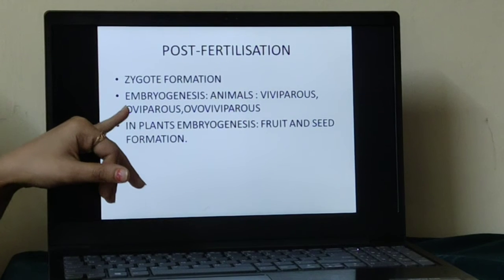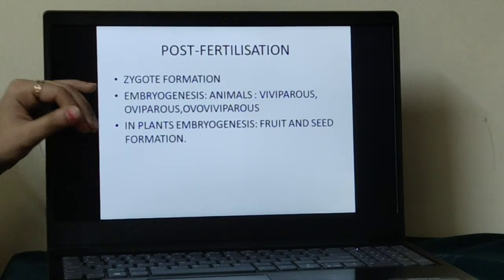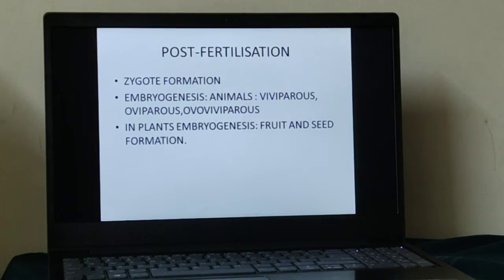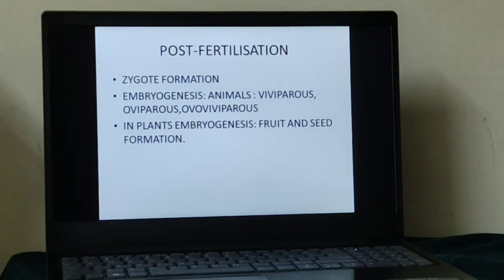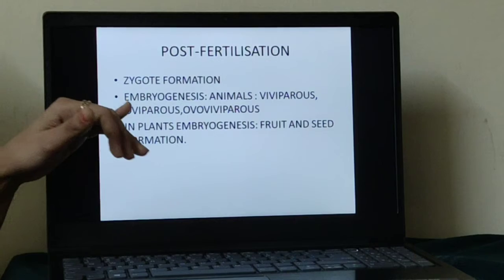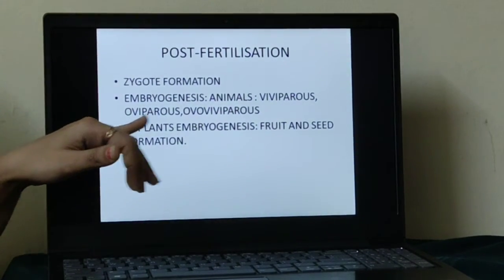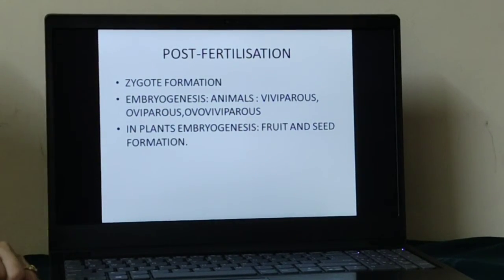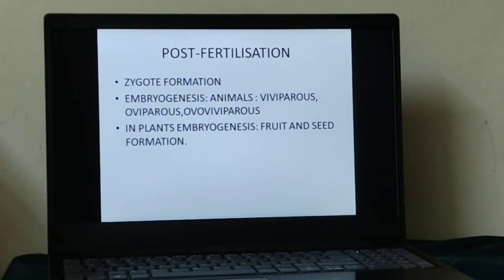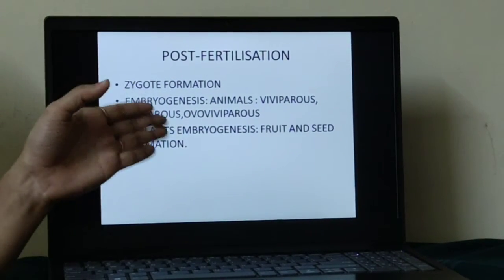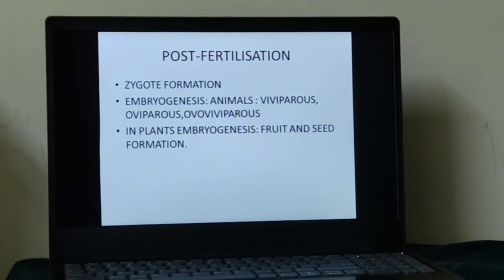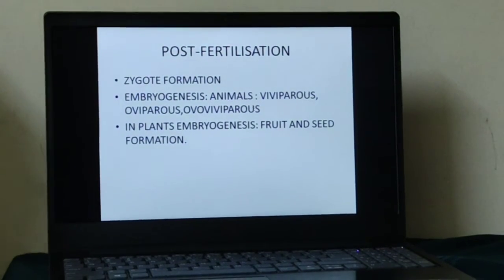Oviparous means which lay eggs, and from the eggs the young ones hatch. Examples are hens, fowls and birds, so they come under oviparous. Mammals come under viviparous. And ovoviviparous means both processes can occur.